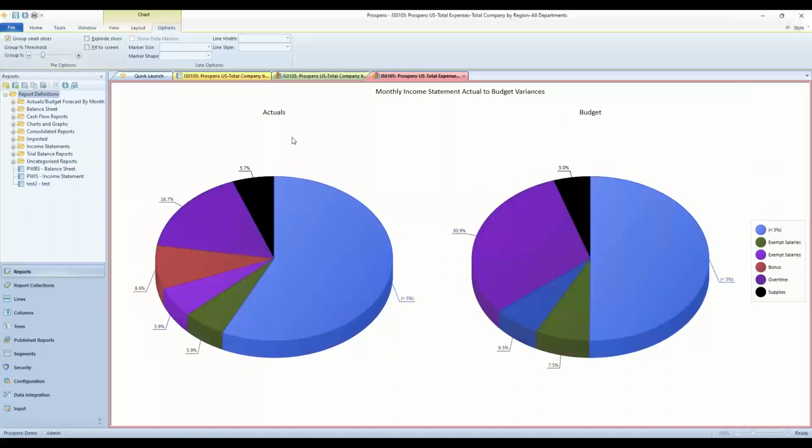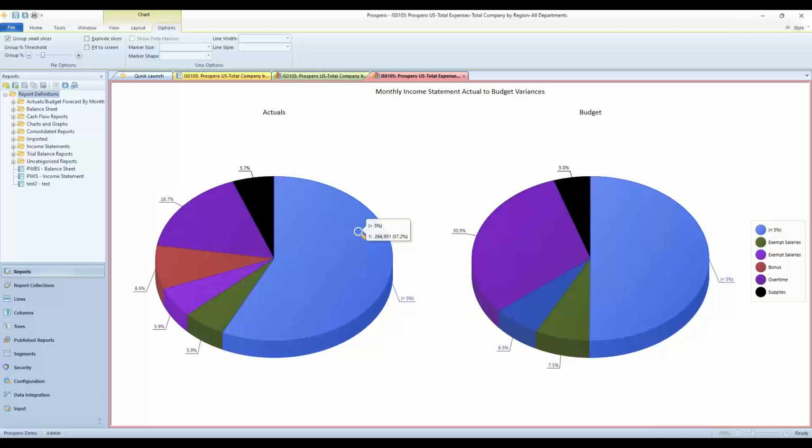Now I've got everything here summarized by anything less than 5% is in this large piece of the pie here. So the things that are greater than 5% of the previous chart was supplies, overtime, bonuses, salaries, and exempt salaries. So easy to take that data, summarize it, even after you drill down through it.